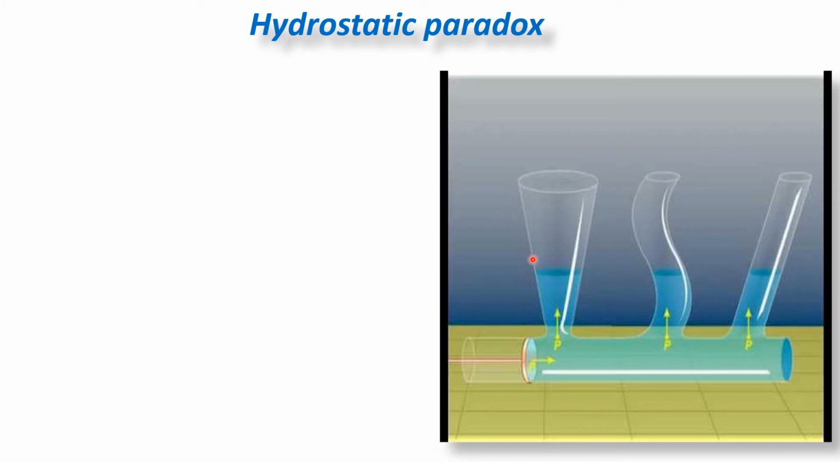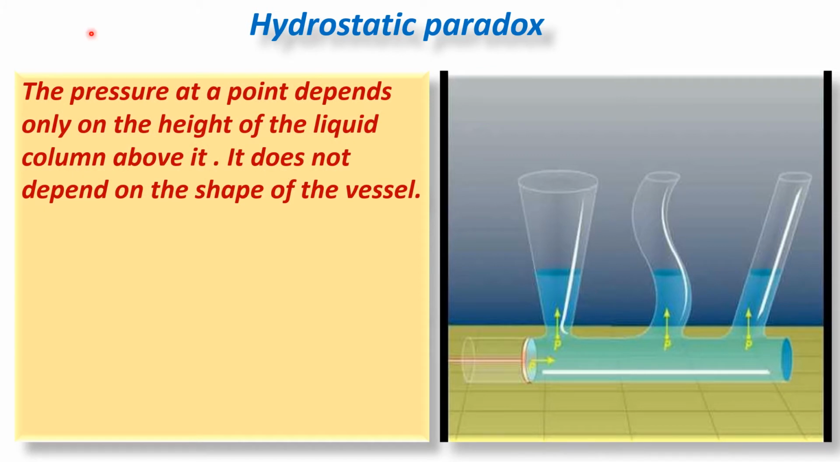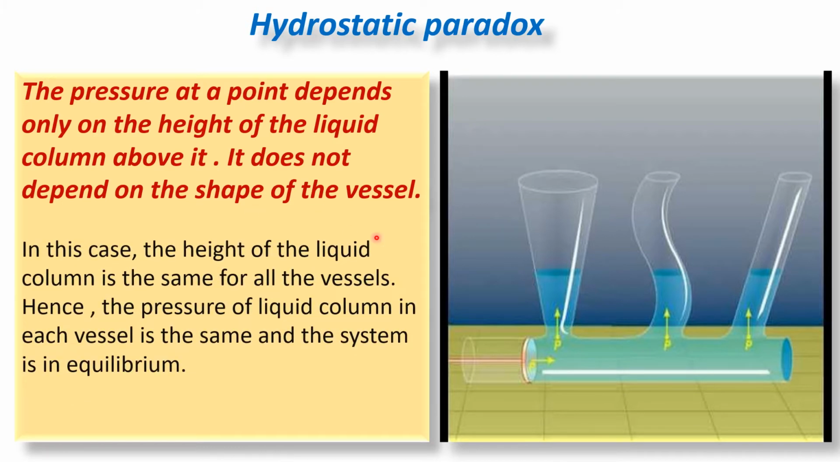Clear? So pressure of the liquid column depends upon the height of the liquid column. So from here you can conclude that the pressure at a point depends only on the height of the liquid column above it. It does not depend on the shape of the vessel. And for all these three vessels, as the height of the liquid column is same, the pressure of the liquid column in each vessel is same, and therefore the pressure exerted at the base is same and the system is in equilibrium. So this is hydrostatic paradox. So this can be explained and we'll explain this in the next slide.